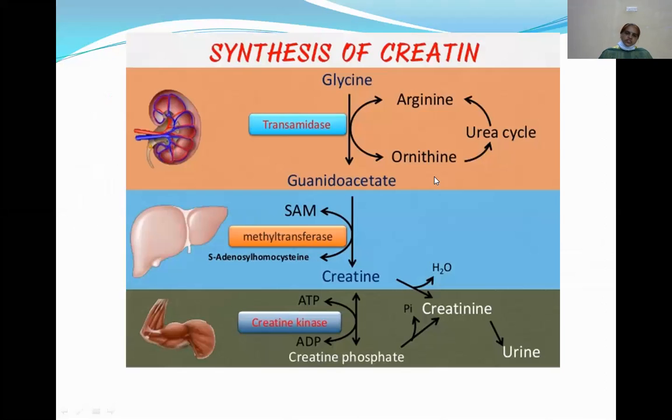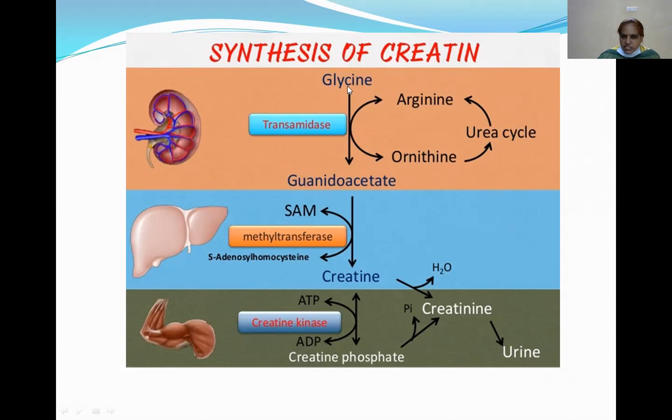Okay. Now, see the synthesis of creatine. These reactions occur in the kidney and here the liver. The first reaction: glycine and here arginine. See here, this guanido group of arginine is transferred to glycine to produce guanidoacetate. This reaction is catalyzed by transamidinase. This reaction occurs in the kidney. So the formation of guanidoacetate occurs in the kidney.